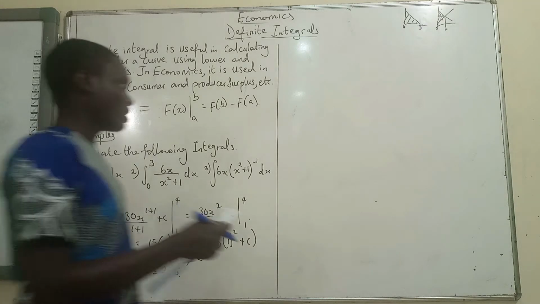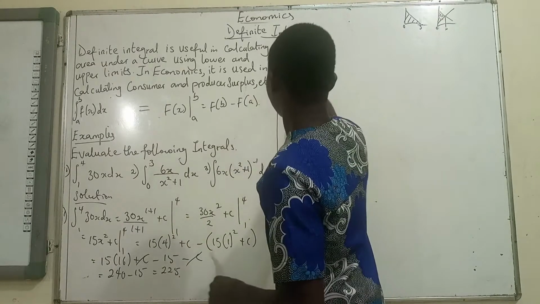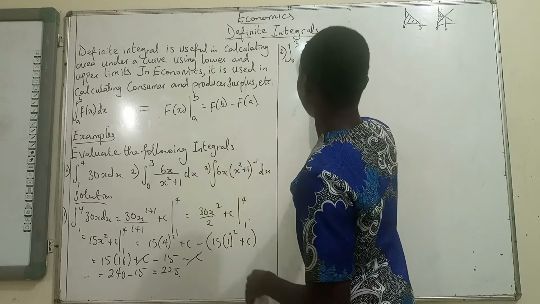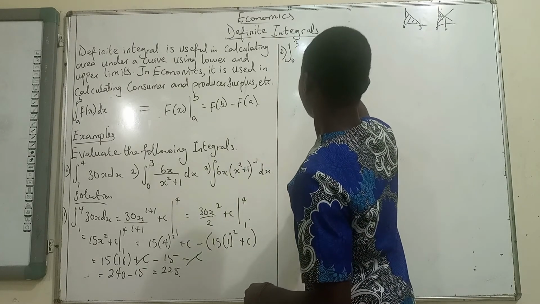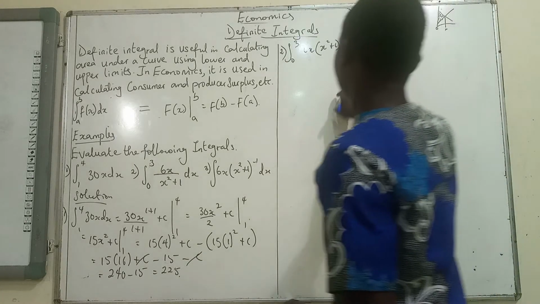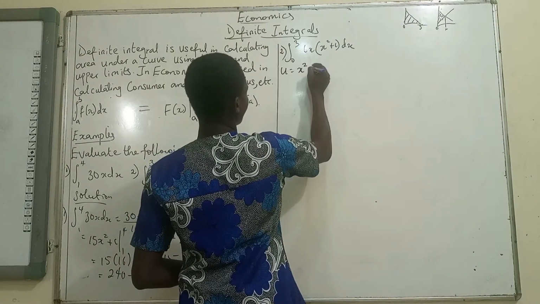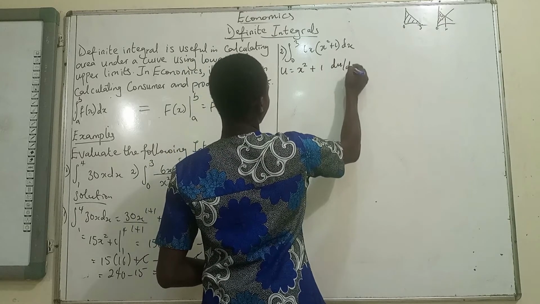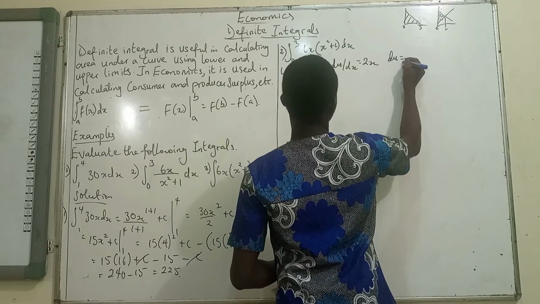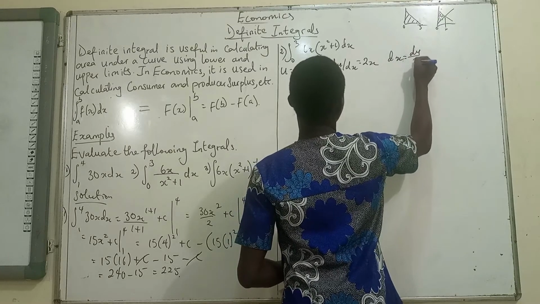So I think that's similar to what I have here. Now let's go straight to the second question. It says we should solve this integral from 0 to 3. Let's rewrite this: 6x into bracket x squared plus 1 dx. We use the substitution method. So u equals x squared plus 1, then du/dx equals 2x, and then du equals 2x dx, so dx equals du over 2x.